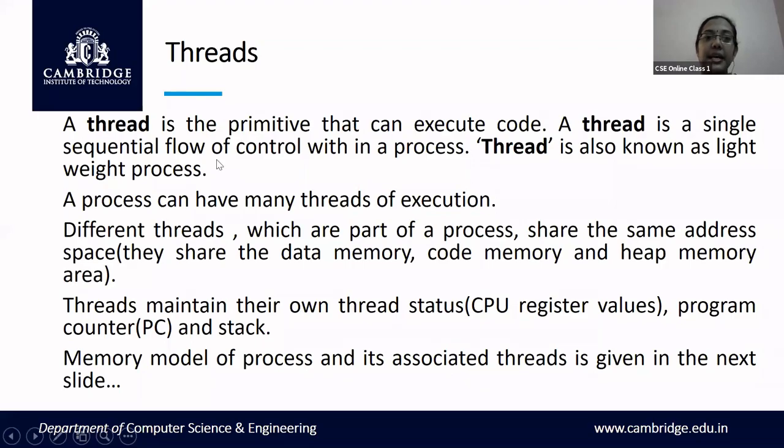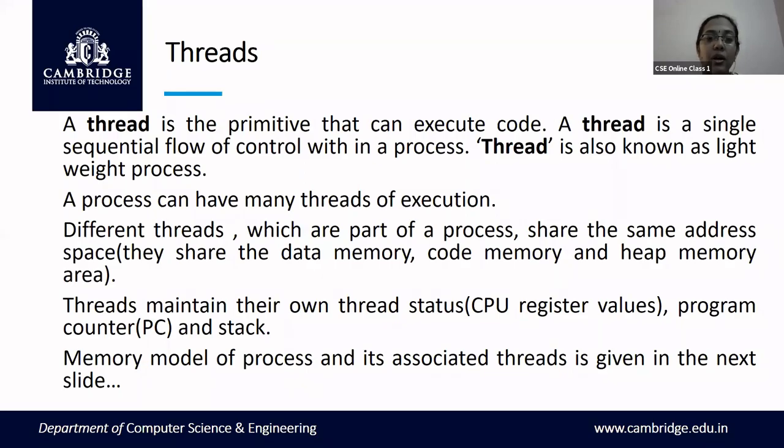A thread is a single sequential flow of control within a process. You can assume that a process exists, and a single unit of a process is called a thread. A process can have multiple threads, but a thread is itself a single unit of execution of the process. A group or collection of threads put together is called a process, but a thread is a single unit of process execution.